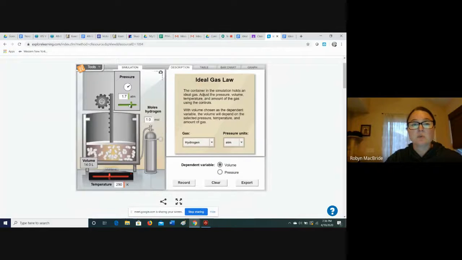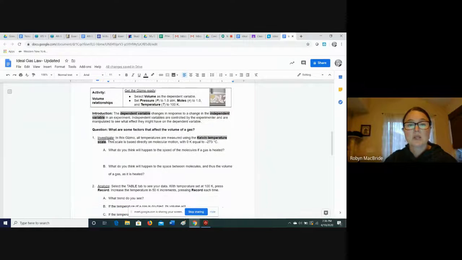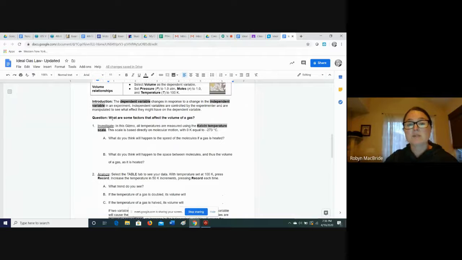So we're basically lowering that temperature. We see nice slow molecules. We're going to be investigating some factors that affect the volume of the gas.